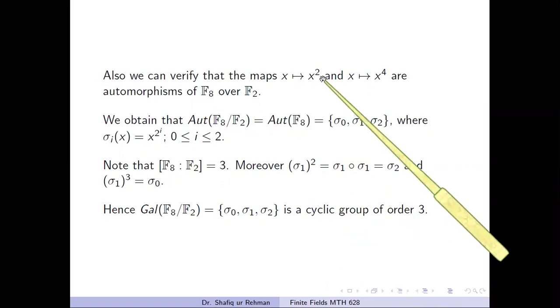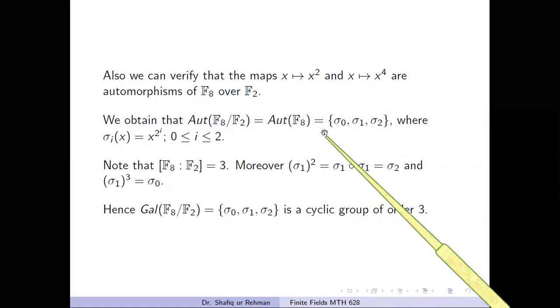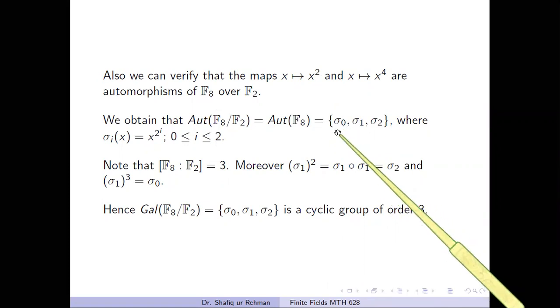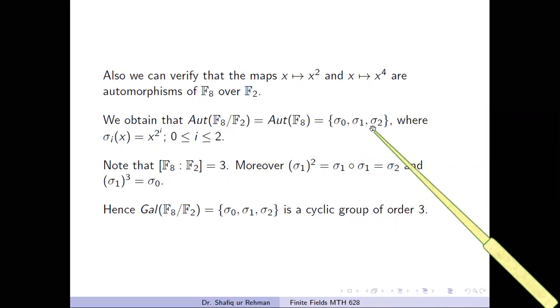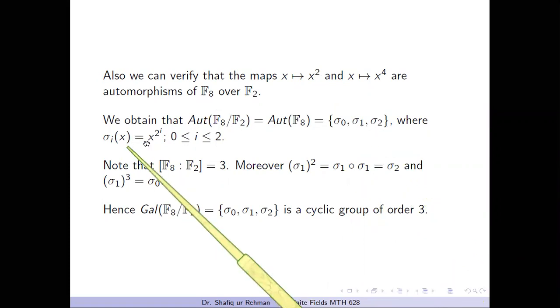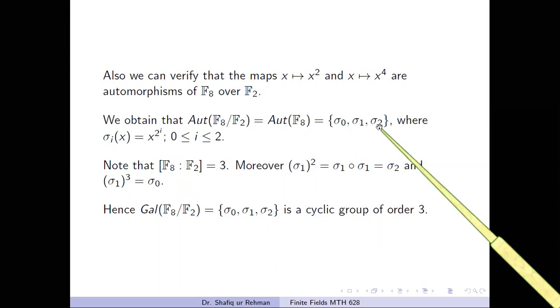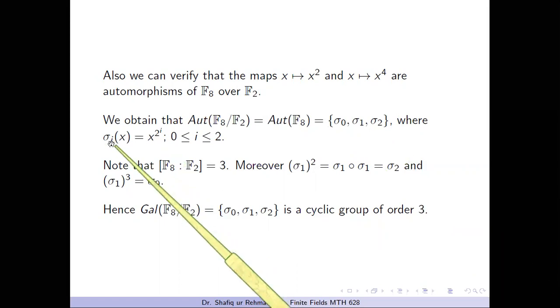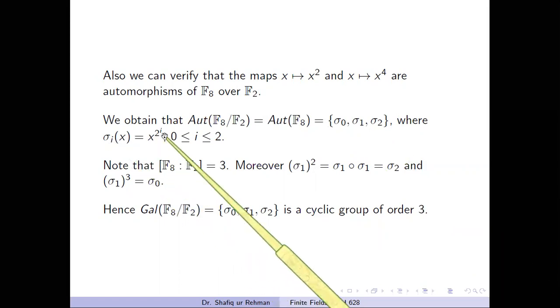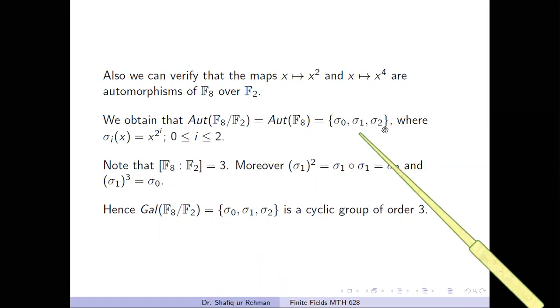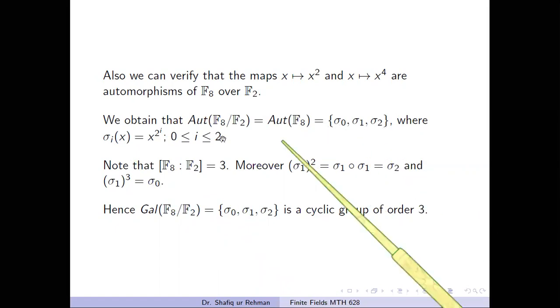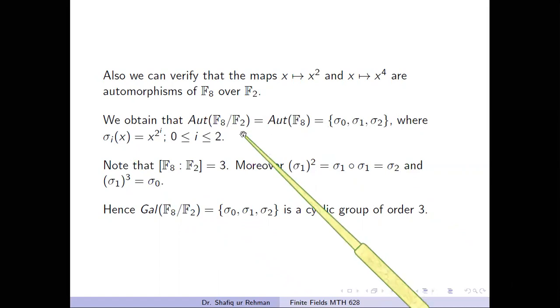From the above calculation we know that this set consists of three mappings: the identity mapping, the mapping sigma 1 and sigma 2, where sigma 1 of x equals x power 2 and sigma 2 of x equals x power 4. So we have three defining rules for the automorphisms of F8 over the field F2.